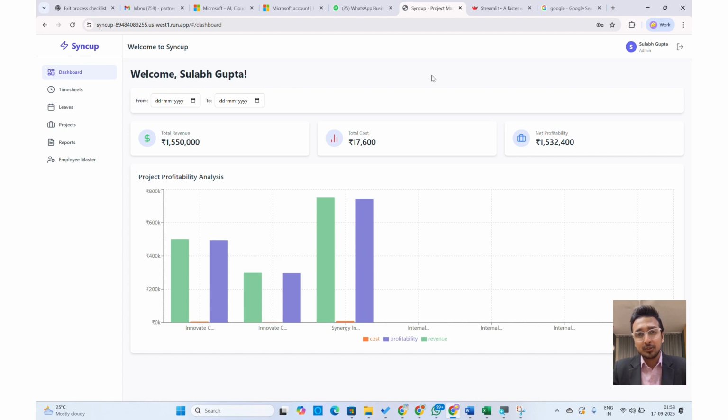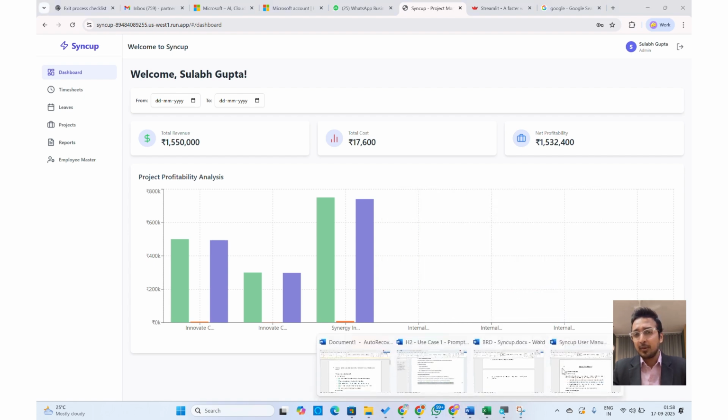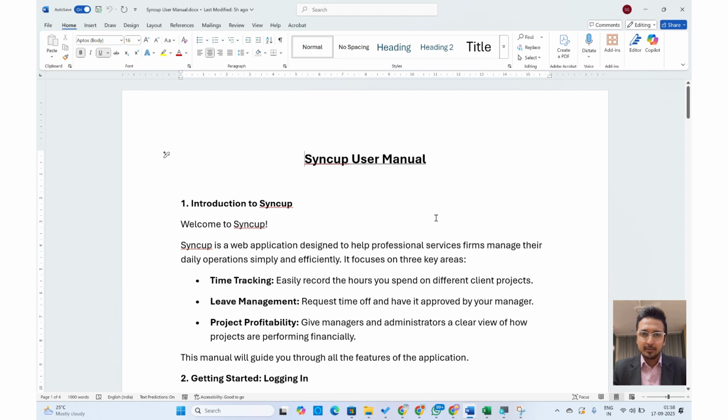That's how I used ChatGPT for the BRD creation. Then I created the application using Google AI Studio, and I deployed it using Google Cloud as my backend. I also used the authentication mechanism of Google using the OAuth client. Finally, for everyone to understand how this application is working, I developed this SyncUp user manual, which is again there as a part of all the zip documents that I've shared with you. The source code, user manual, the prompt, the BRD, everything is available in that zip.